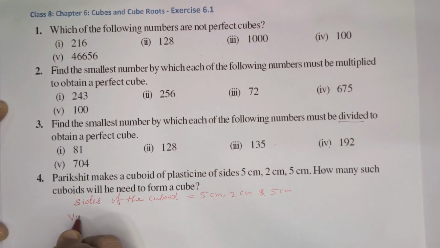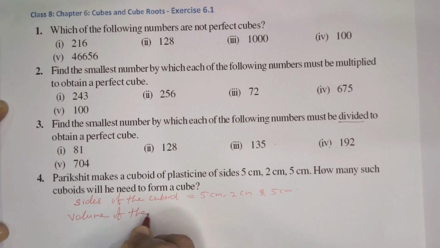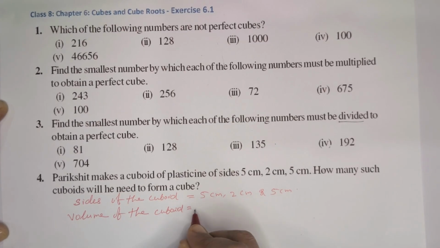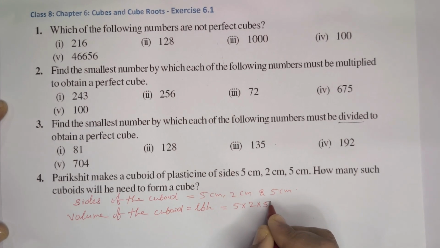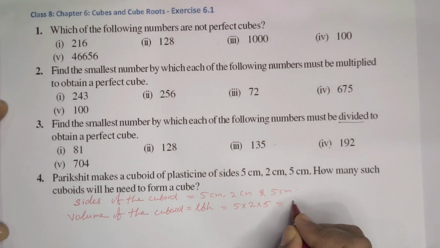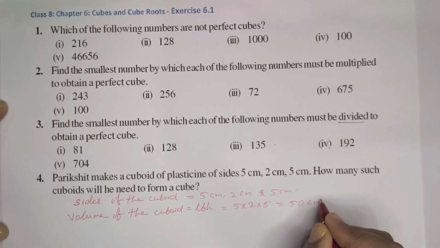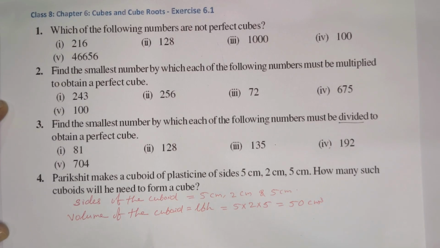Therefore, volume of the cuboid is equal to length into breadth into height, LBH, which is equal to 5 into 2 into 5. Means 50 centimeter cube is the volume of the cuboid.